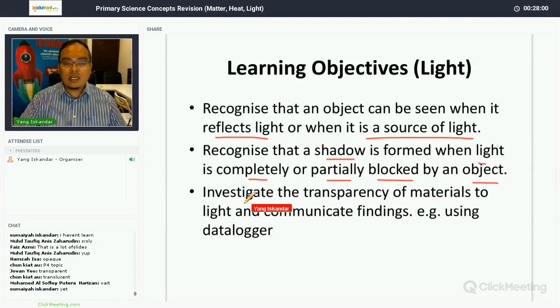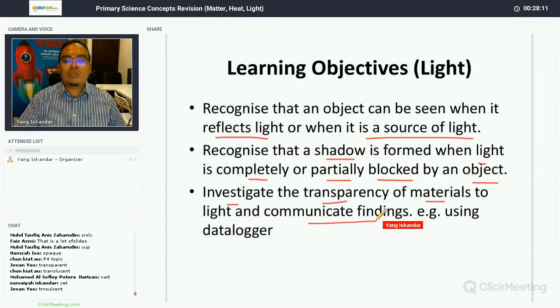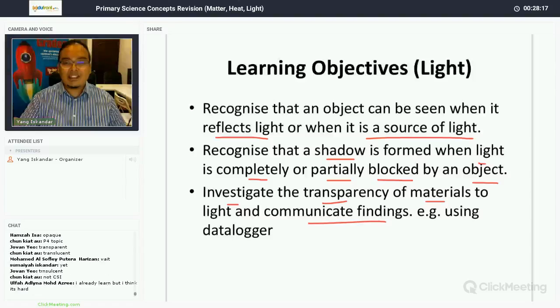Next, you must know the transparency of materials. You must be able to investigate the transparency of materials to light and to communicate the findings. Meaning, you know how much light can pass through objects. We know that light can pass through some objects, some objects allow only some light to pass through, but some objects do not allow any light to pass through. Like wood, for example. Wood is opaque because it doesn't allow any light to pass through. So these are your learning objectives under the topic of light. You must know these three things.